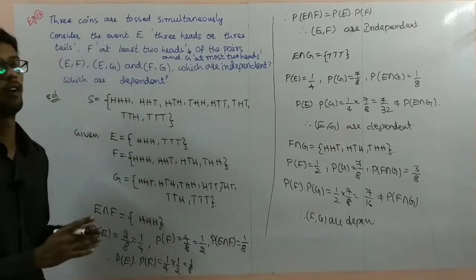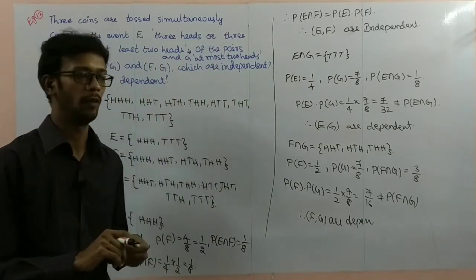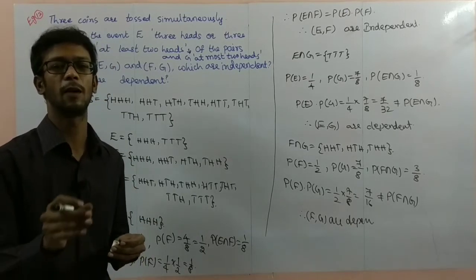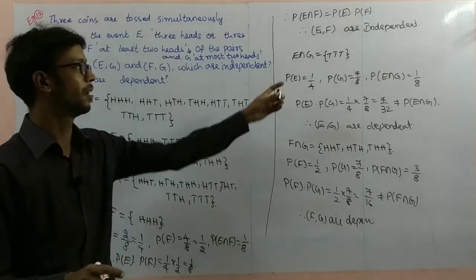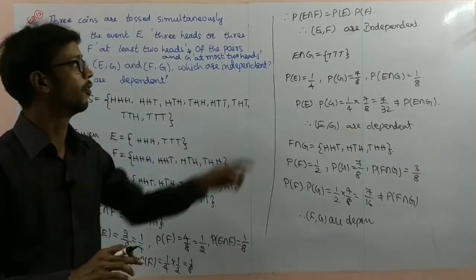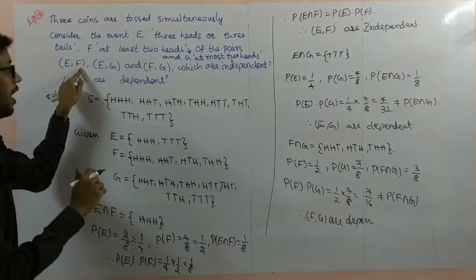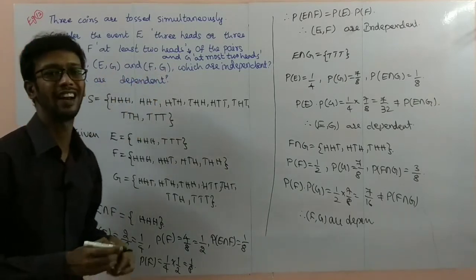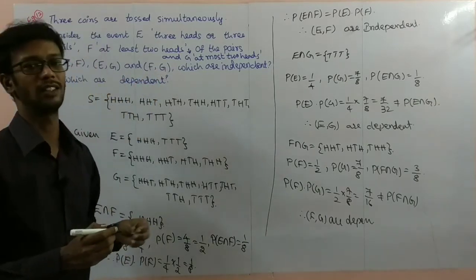So like this we have to find the dependency. Independent means the intersection probability is equal to the multiplication of the separate probabilities. First one, E comma F, is independent. E comma G and F comma G are dependent events. So pause the video to note it down.